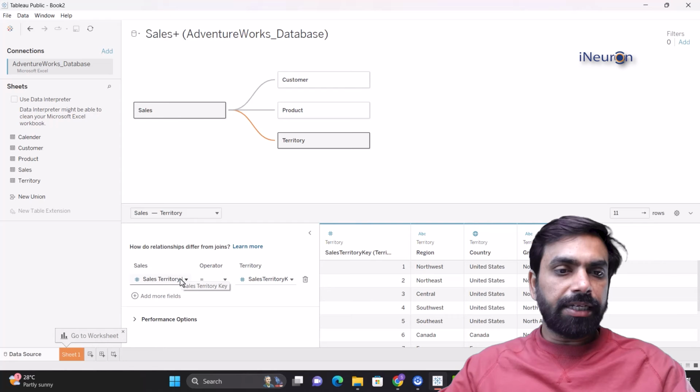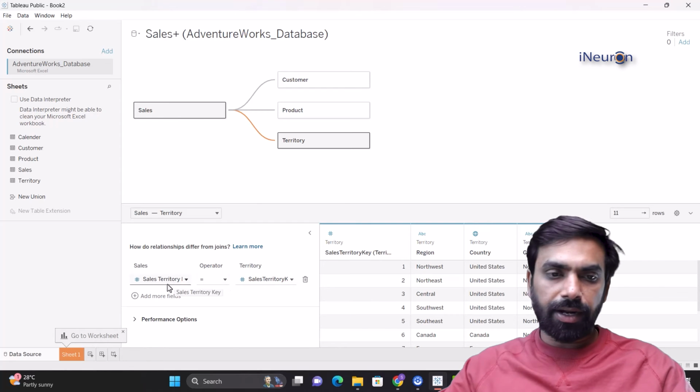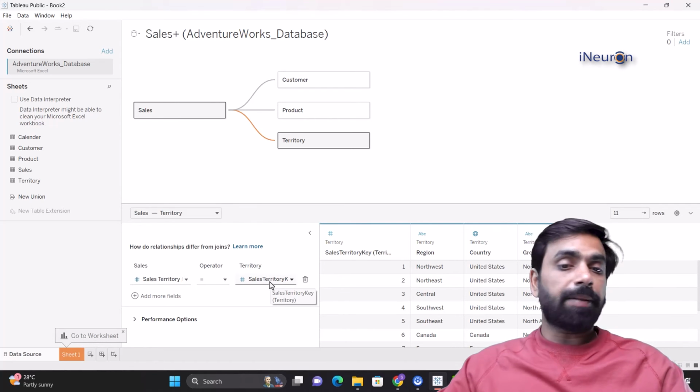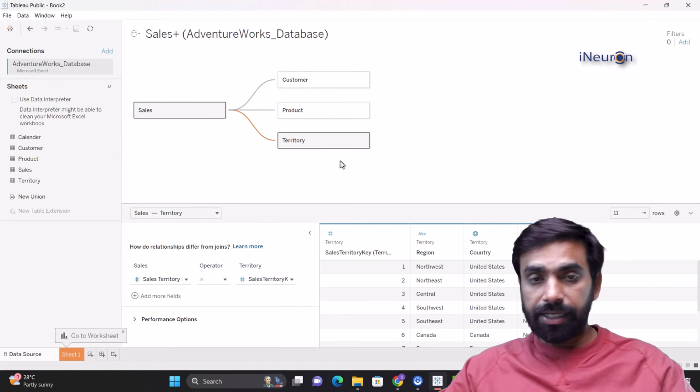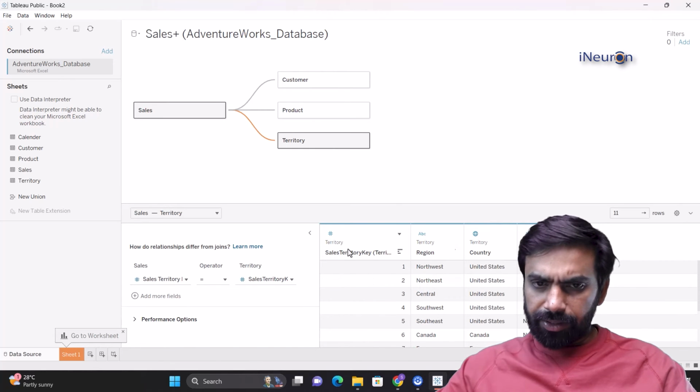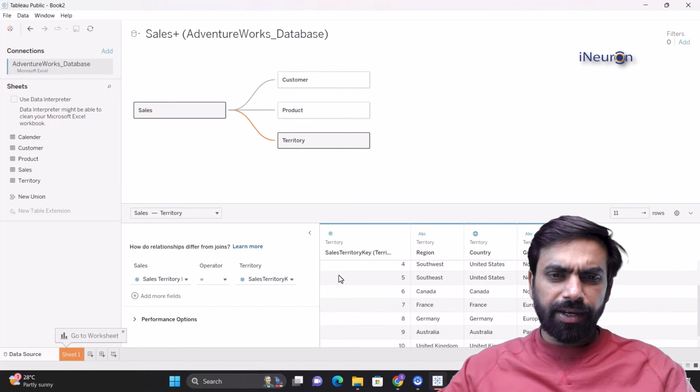So sales territory key and sales territory key over here are the two common fields based on which Tableau has joined these two tables, sales and territory, right? And territory being a small table, we don't need to worry about what exactly it contains, because it anyway has only 4 variables and there are 11 rows, right?